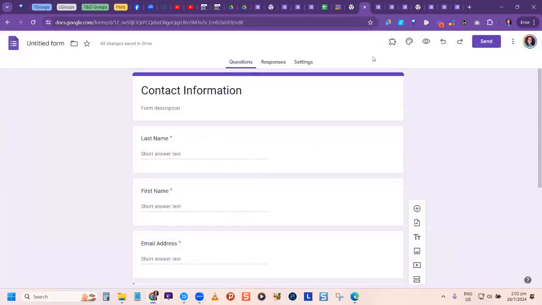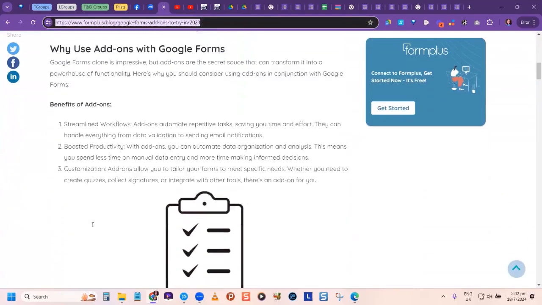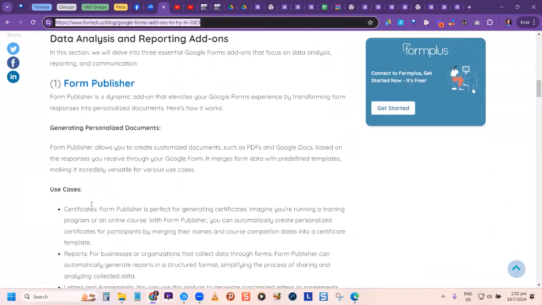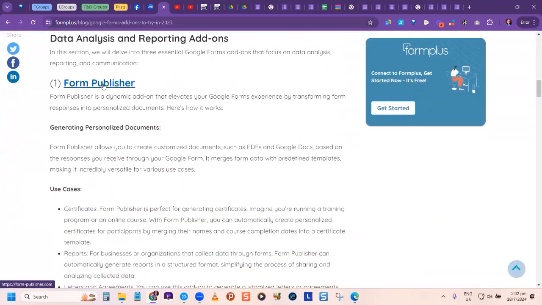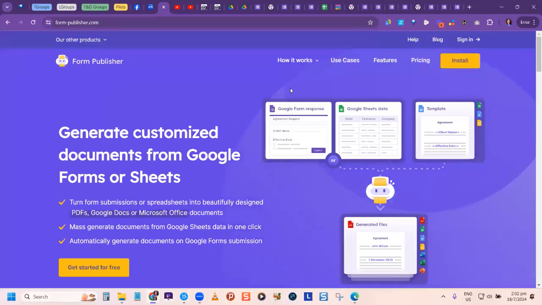Now, what you would do is that you'd go to the add-on. So let me go to the article. Let's say you want to try a particular add-on. This one is called Form Publisher. So I'm going to click it. No, it's not in the Play Store. But you get the option to install it. You have to have the link to it in the Google add-on store. Not sure what they call the store, but all of them are right there.